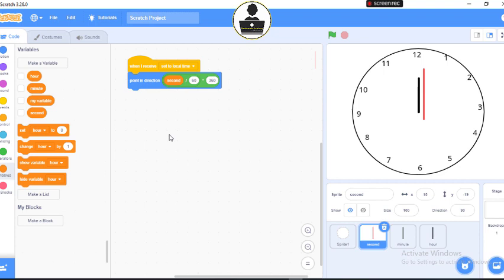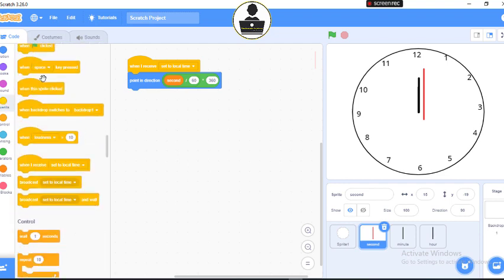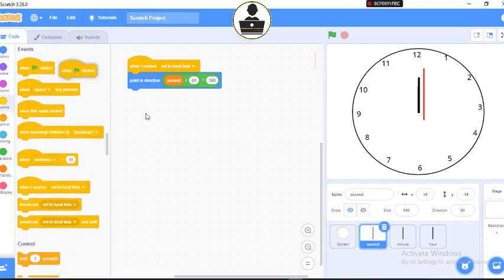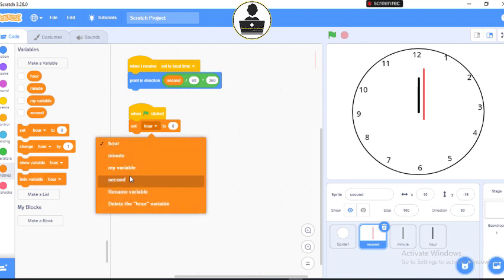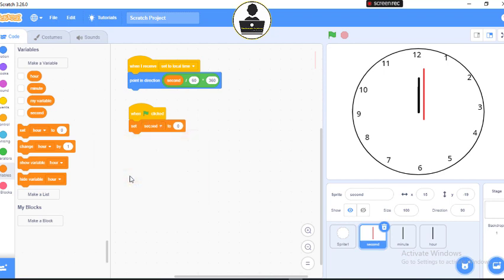No problem. So now let's go back to our event and let's say when flag clicked. When flag clicked, come to your variable. Do you see this set? Look at this set, and set seconds. Change it to second. Set second to -1.